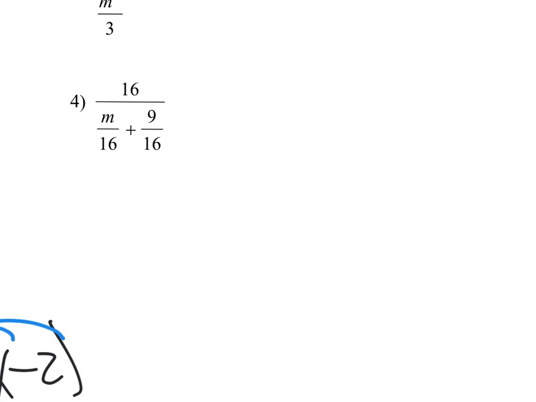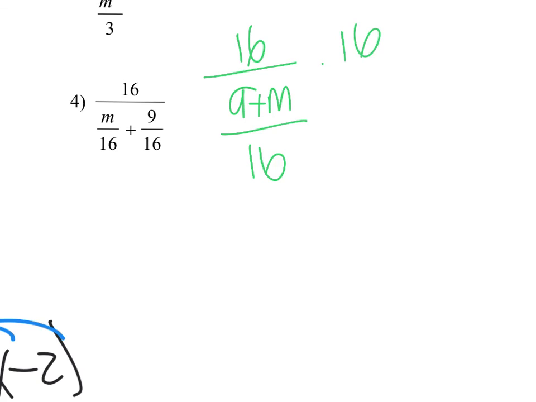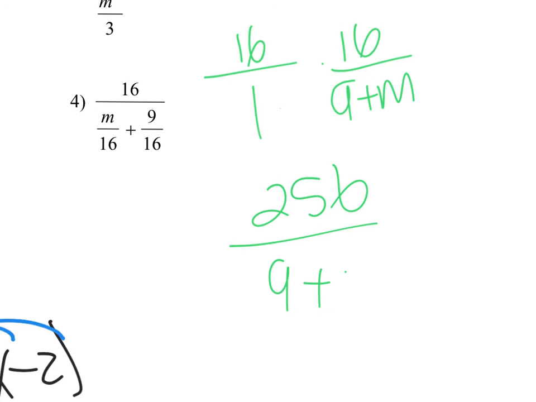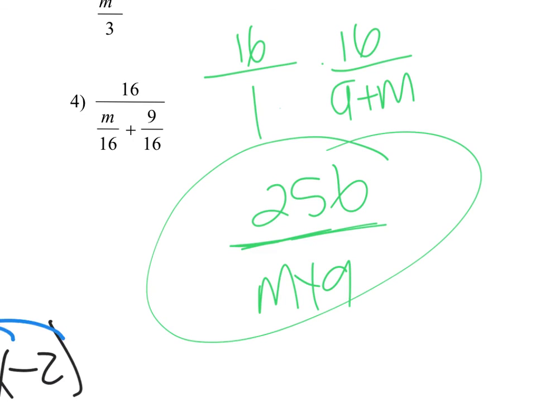Okay, in this one, common denominator already. That's awesome. So 16 over 9 plus m over 16. I'm going to flip it. So 16, nothing's going to cancel, right? 16m plus 1. And remember this, when I flip it, this goes away. This goes away, and it's just over 1 now, okay? So then it's going to be 256 over 9 plus m, or m plus 9. However, it probably should be the other way around if we want to get technical. m plus 9. And those are your answers for 1 through 4.